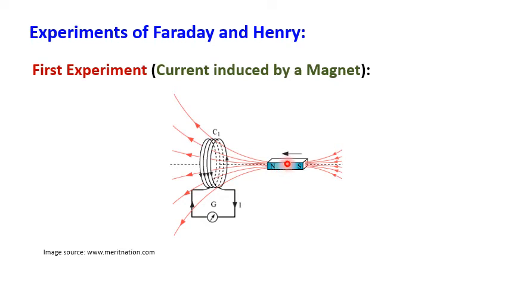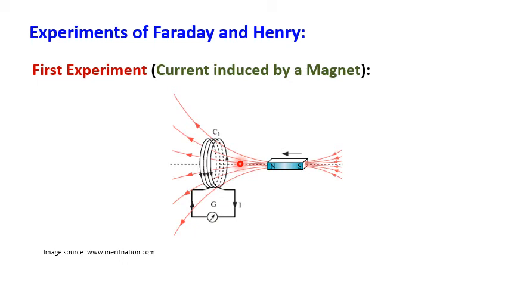Reason: if the magnet is a little bit away from the coil, then the number of lines of force is very less. As it comes close to the coil, the number of lines of force increases. Here you can see the area, and here you can see the area. Same area, but here more lines of force, here fewer lines of force. Reason, the magnet here is at a long distance, here it is nearby. So as the magnet comes towards the coil, the magnetic lines of force increase.